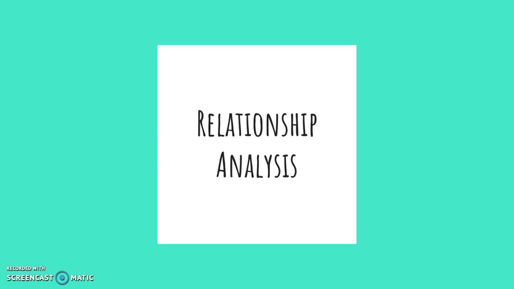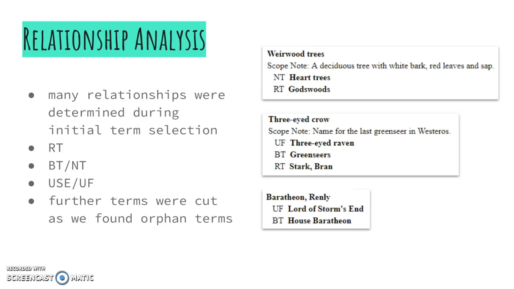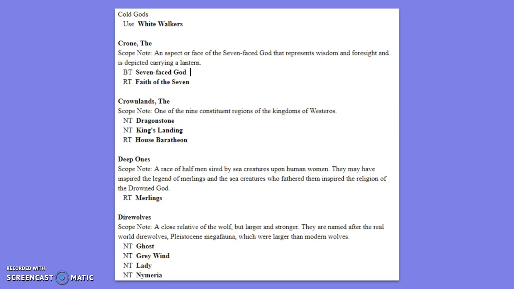Relationship analysis. A lot of us had already added relationships when we first started adding terms to the document. We used related terms, broader and narrower terms, and use for terms to create relationships. Many terms couldn't be connected to anything, so we deleted them. We also began adding scope notes at this stage. Here are some examples of our terms as they started to get fleshed out.